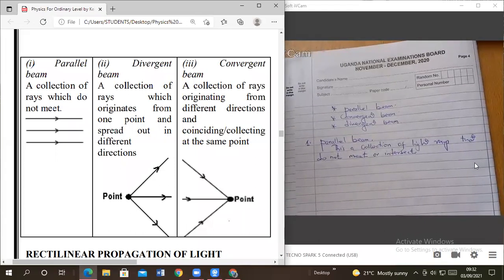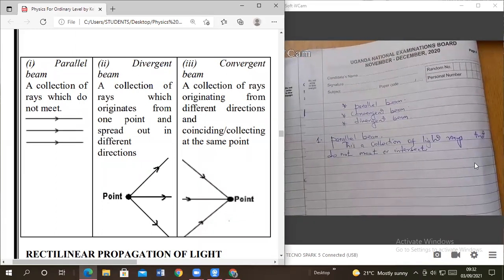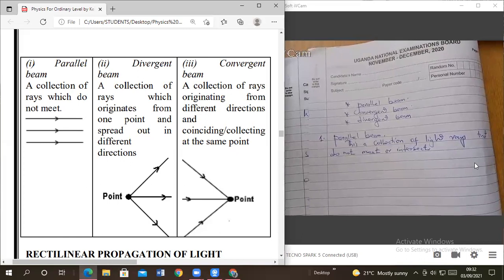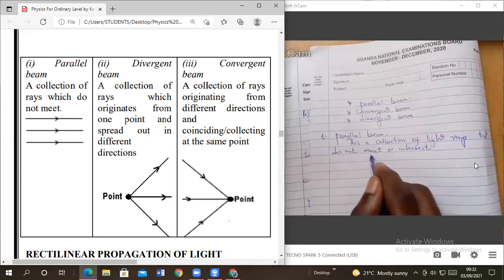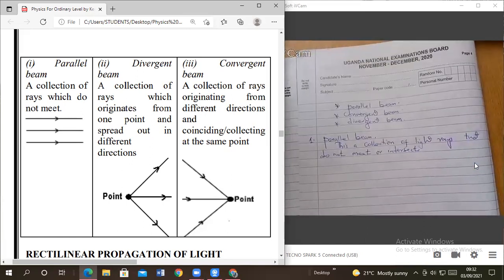Intersect. We said parallel lines. These are lines which do not meet or intersect, and the distance between them is equal. Members, the distance between parallel beams or parallel lines is equal. That's why we're saying they cannot meet or intersect. So can we draw them?